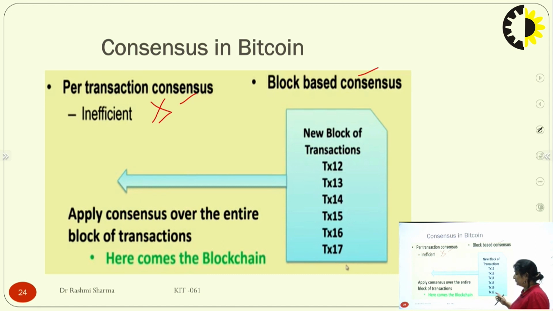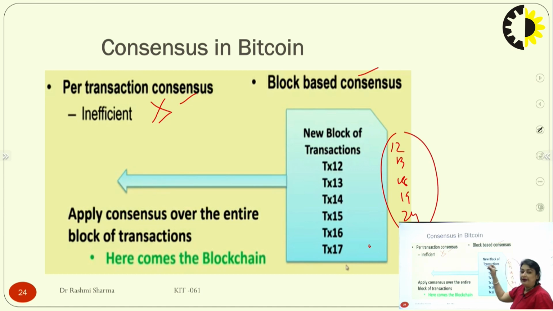Here I have written all those in sequence. Maybe this particular block has 12, 13, 18, 19, 24 which are being committed and added to the block. So the transactions are definitely out of order, they are not always in sequence. So we apply consensus over the entire block of transactions, and here is where a block comes in. We want to combine those particular transactions, we have to concise them into a single block, make a packet, and then give it.